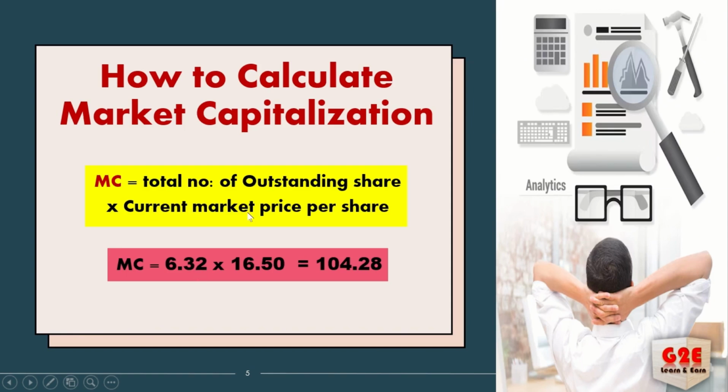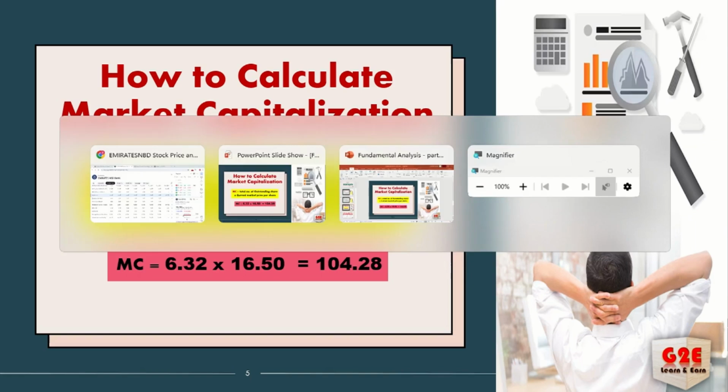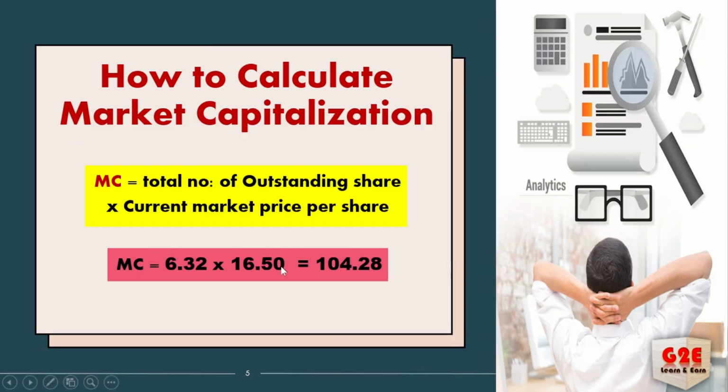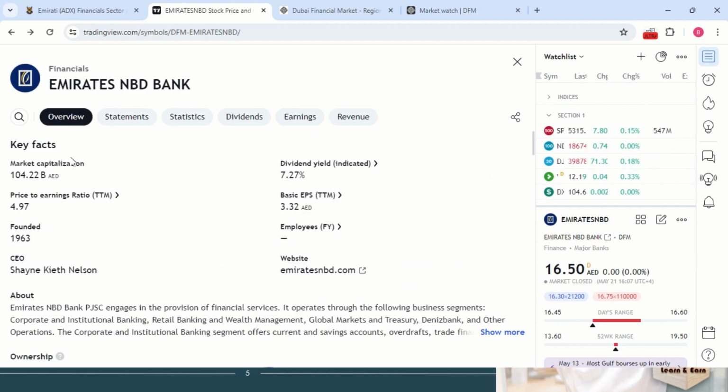6.32 and current market price per share. What is the price it's trading at in the market? If you're looking over here, it's 16.50, right? So that is what we have written, 16.50. While you are multiplying these two, you are getting 104.28. Okay, so you can come to overview. 104.28 is coming. So this is the market capitalization.